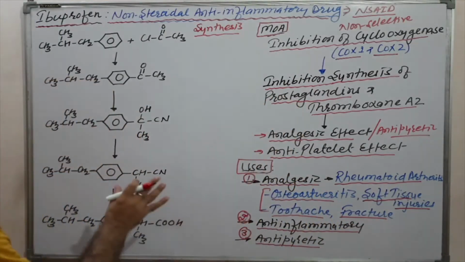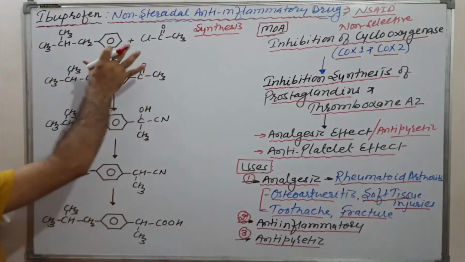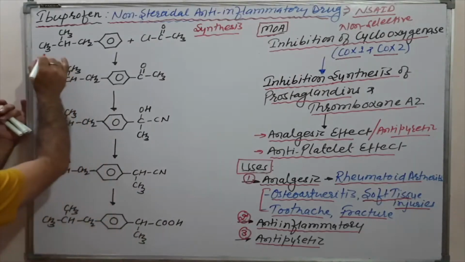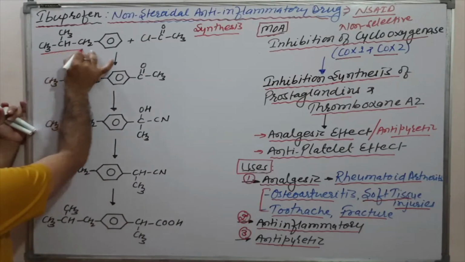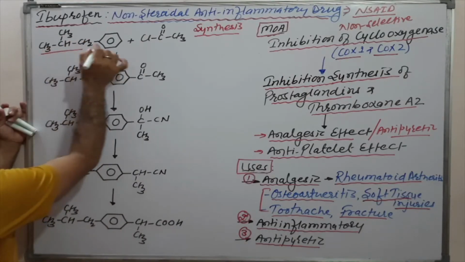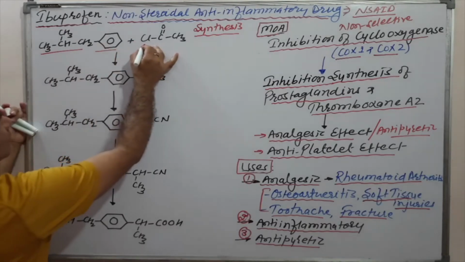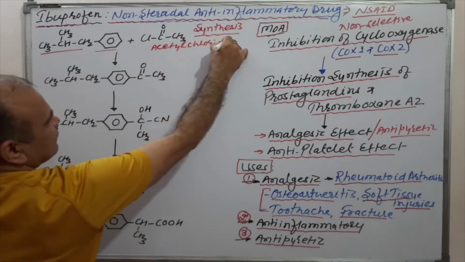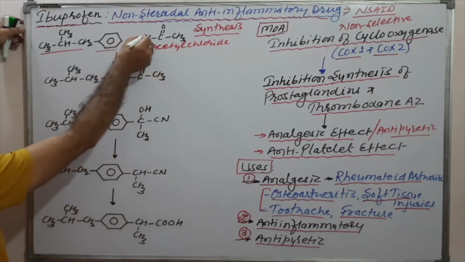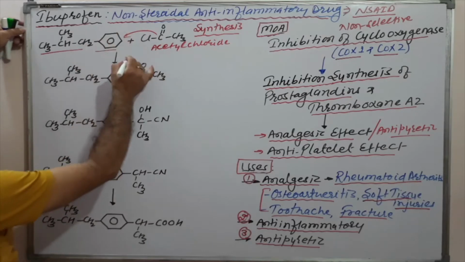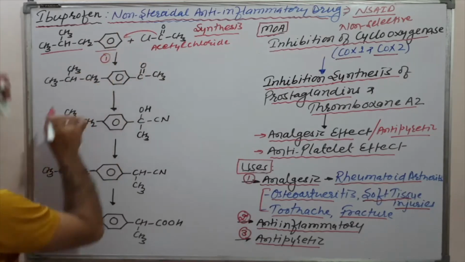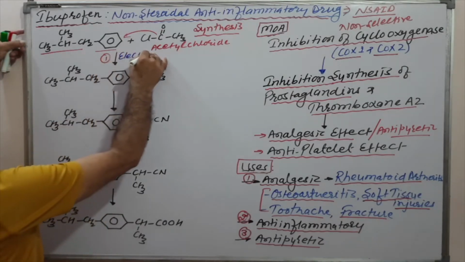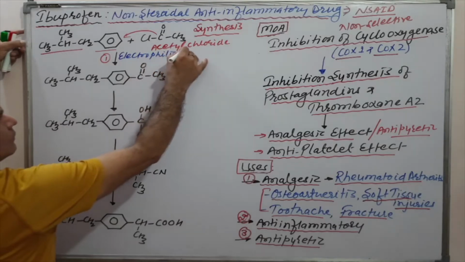Before going to the explanation, we discuss the synthesis. See, what is this one? The tertiary butyl benzene, and this one, the acetyl chloride. This acetyl chloride gives a substitution reaction, which is reaction number one, known as an electrophilic substitution reaction.